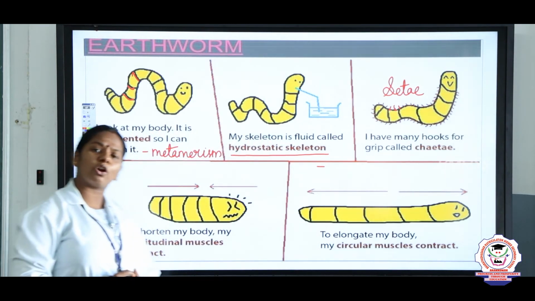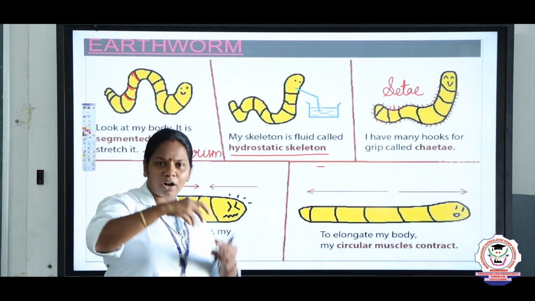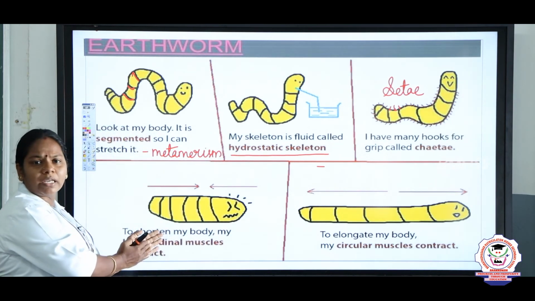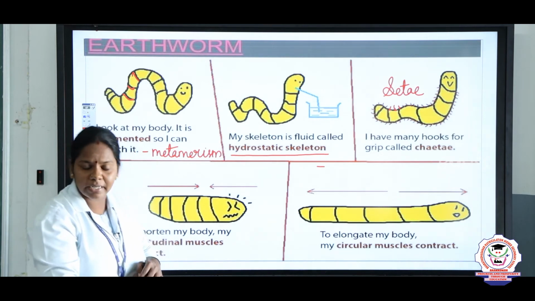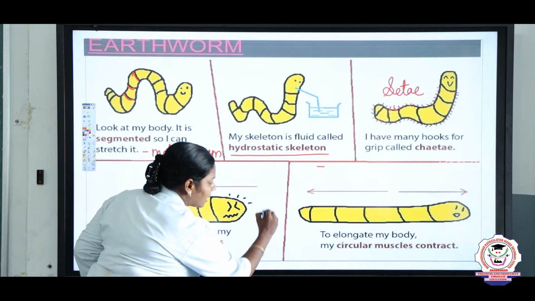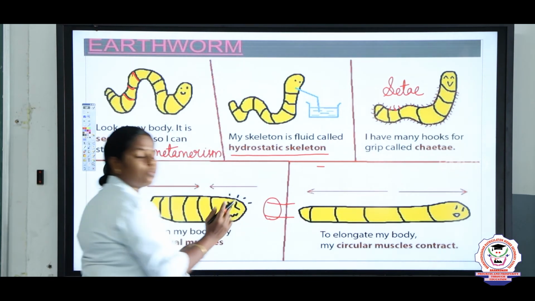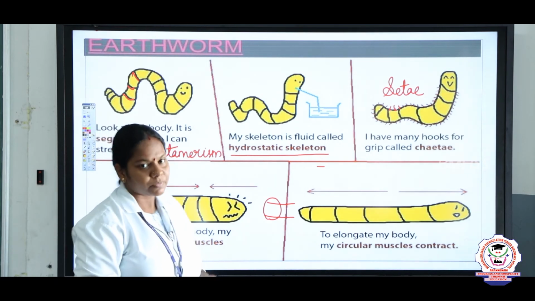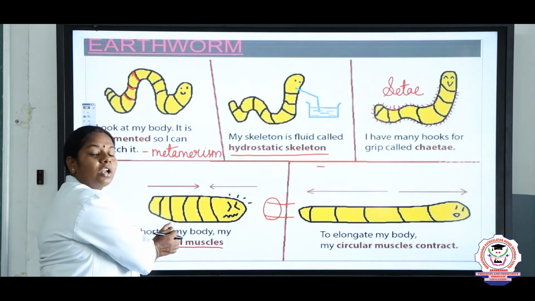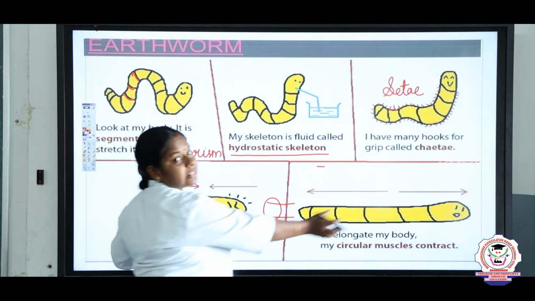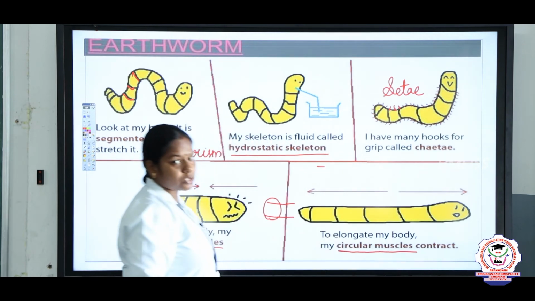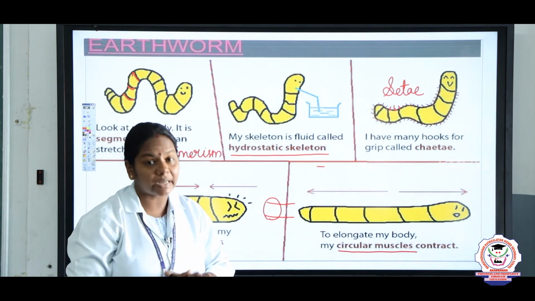And the earthworms, have you all noticed how they move? Like this, by contracting and by relaxing. To shorten the body, it uses its longitudinal muscles, right? It possesses 2 types of muscles, one is a longitudinal muscle and another one is a circular muscle. These 2 muscles are present inside the earthworm. So for shortening, it contracts its longitudinal muscles, and to lengthen, to straighten, it uses its circular muscles. So these are some interesting facts regarding the earthworm.